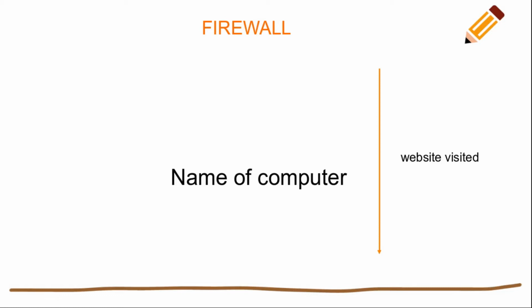Here, firewall and website visited. Now you are a student of MSc Computer Science and you are regularly watching the internet. What you are watching regularly are YouTube channels, different study lectures and notes. That means in your computer only those IP addresses are visible which you are watching regularly, and since it is not illegal, the firewall will not stop it.